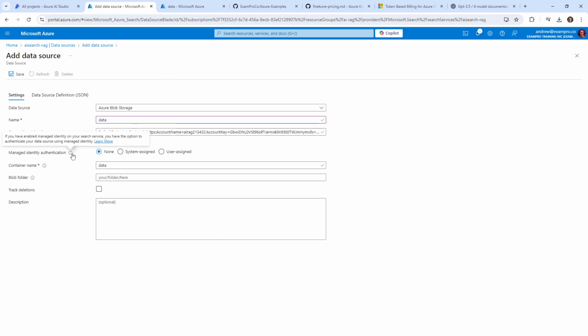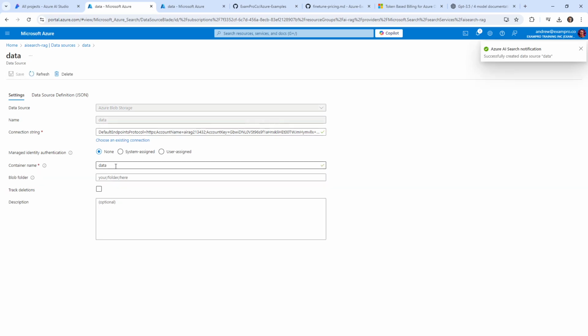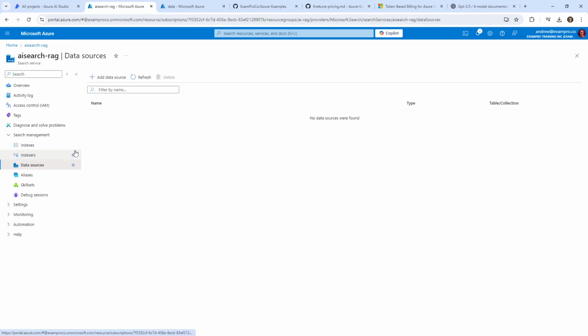Managed identity authentication: if you enabled identity on your search, you have the option to authenticate. I haven't, so we should just be able to leave that alone. That's the container, it's everything in the folder. That's it, let's go ahead and save that. All right, so now we have done that, and we're going to go back over to here.